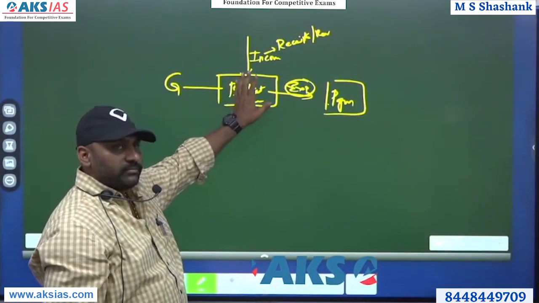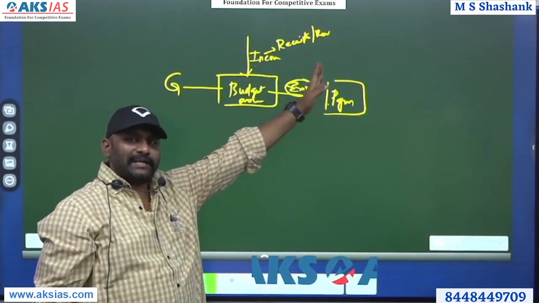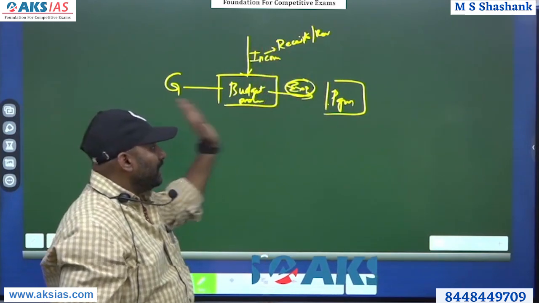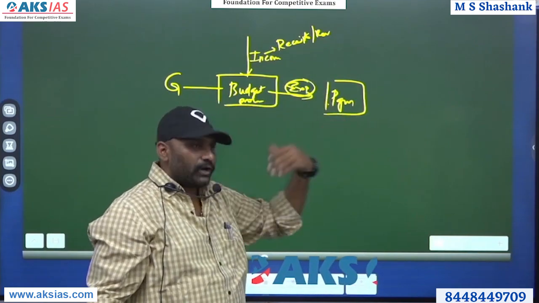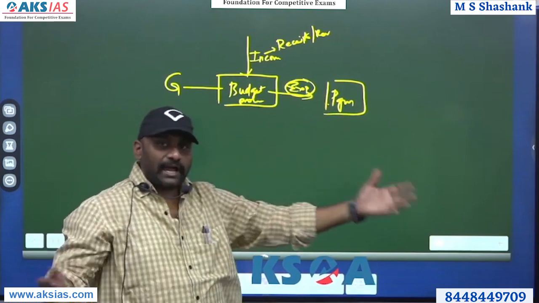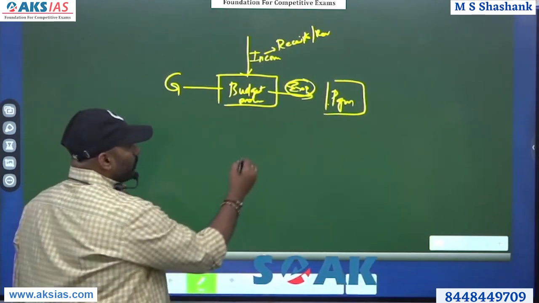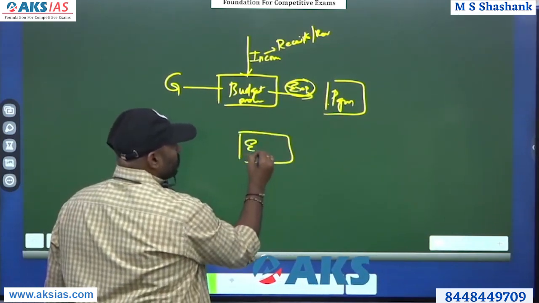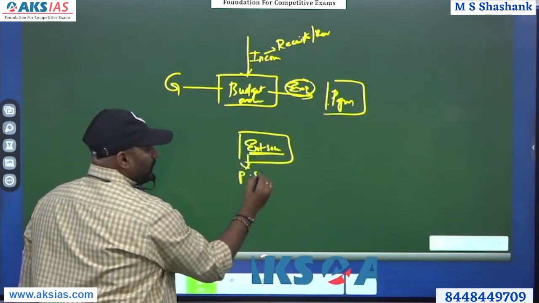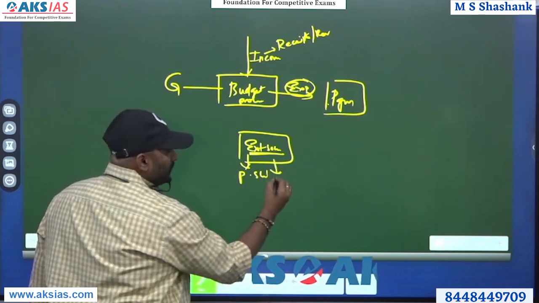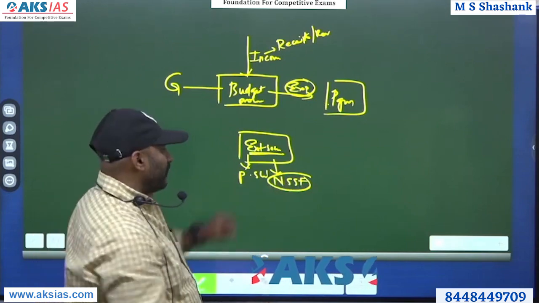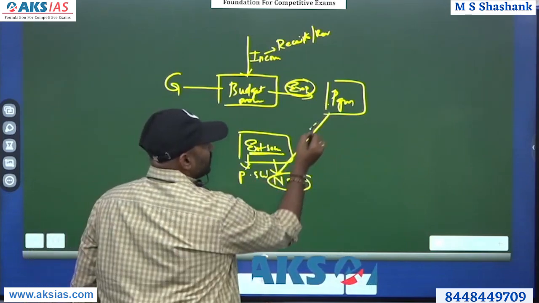I have so much income, my revenues through taxes, direct, indirect, loans, interest, all these amounts will come from here. That is the revenue part. The expenditure part is what I have to do as a government. But this special program is an introduction and I have no plan for it. So I have to take it from an external source. This external source usually will be a public sector unit, or for example, you can use NSSF, National Small Savings Fund. From that fund, let's say the government takes the money and uses it for this program.